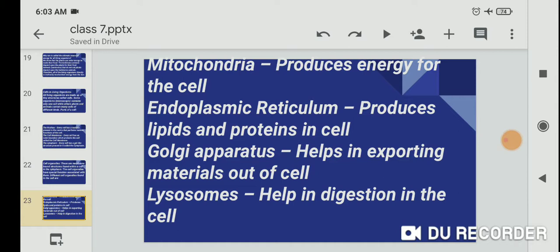Mitochondria produce the energy for the cell, and another name for the mitochondria is the powerhouse of the cell. Endoplasmic reticulum produces the lipids and proteins in the cell. Who produces the lipids and proteins? This is the endoplasmic reticulum.